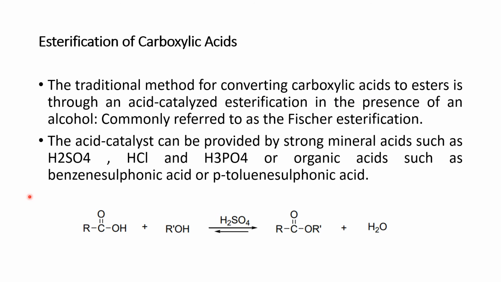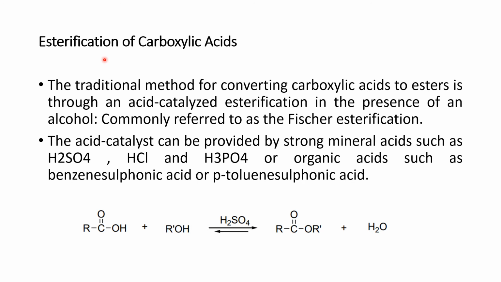Okay, here is the next reaction, which is esterification of carboxylic acid, one of the most famous. Before going ahead, we have to remember that whenever alcohol reacts with acid, there is always formation of ester, and this process is named esterification. The traditional method of converting carboxylic acid to ester is acid catalyzed esterification.